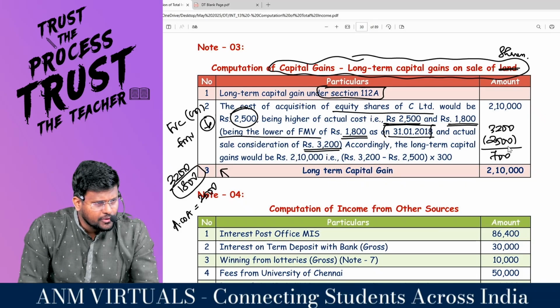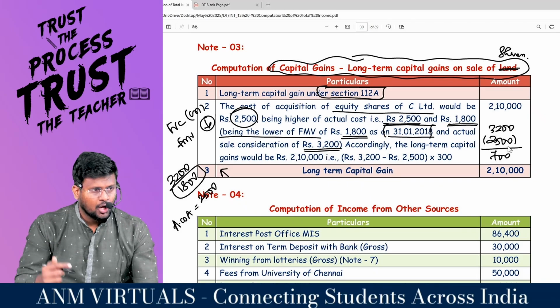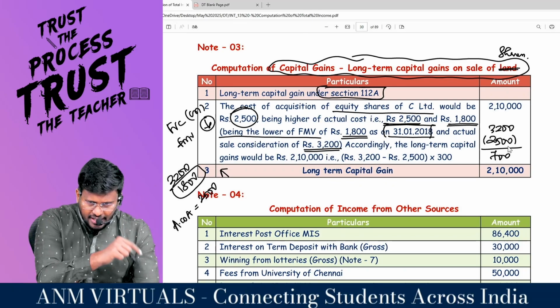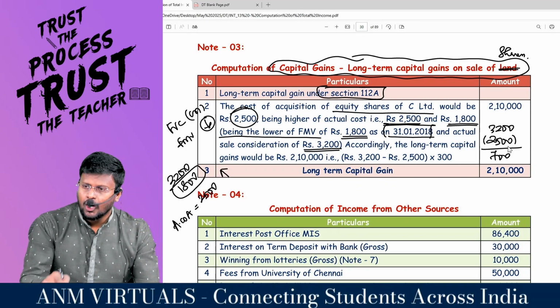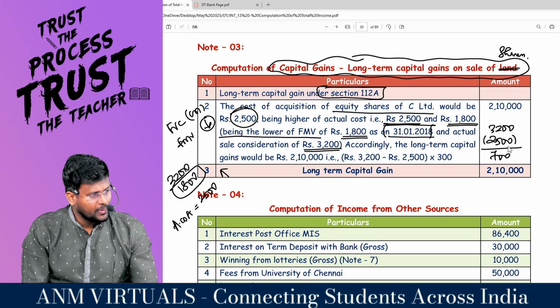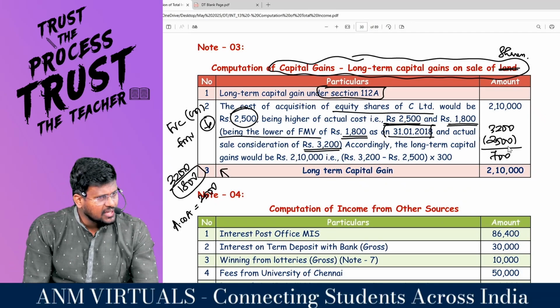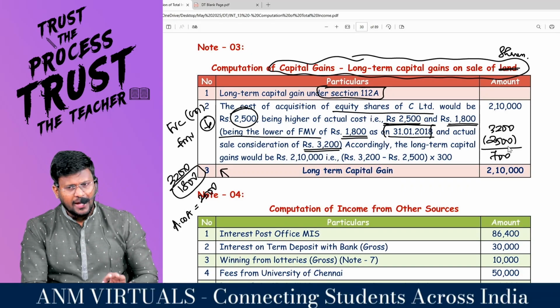Repeat once again the provision. Fair market value as on the cutoff date, or full value of consideration as on today, whichever is lower, or actual cost of acquisition, whichever is higher. Comfortable? This is the cost of acquisition.